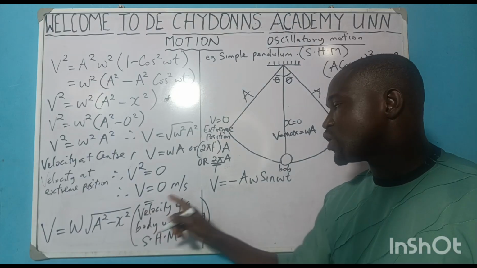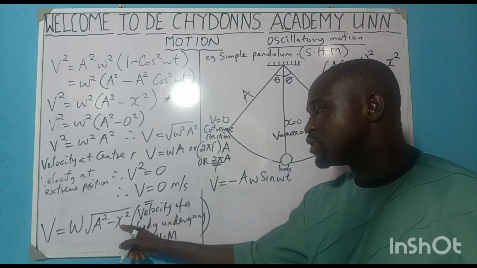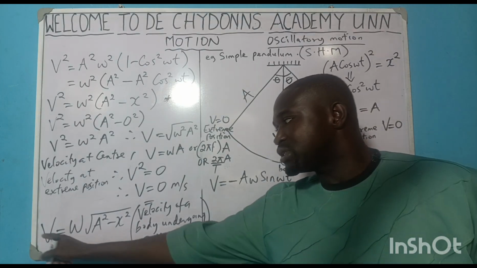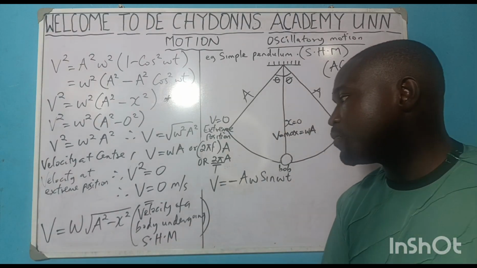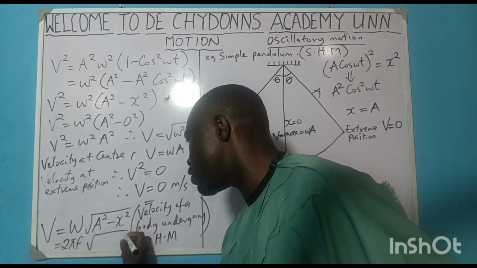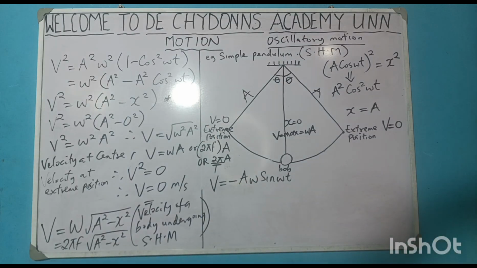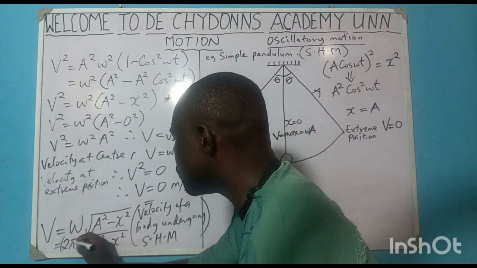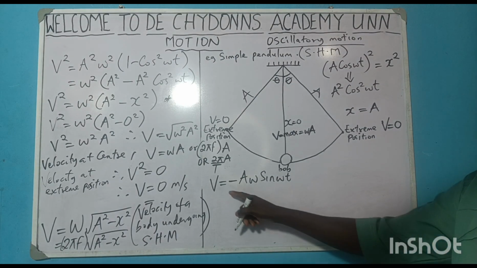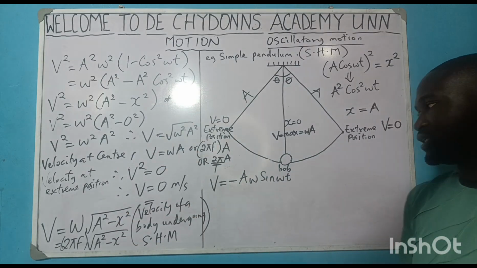If it is not at the center or at the extreme point, you must be given a particular value for your displacement, so that you now put it here. Or it is equal to 2 pi f root of a squared minus x squared, as I said before. So all these are formulas we should not forget. Yes. Now we note that it is from this formula that we got the actual formula for velocity.